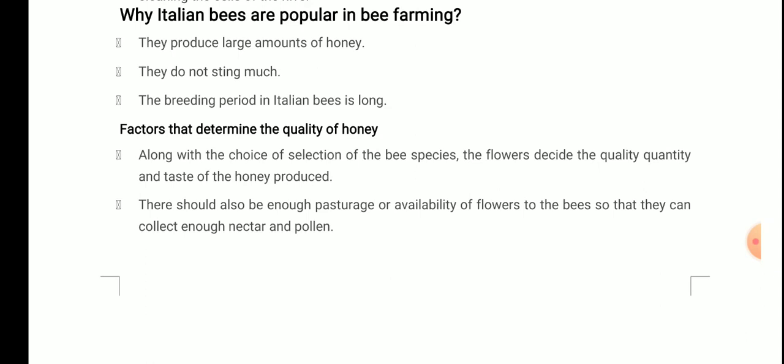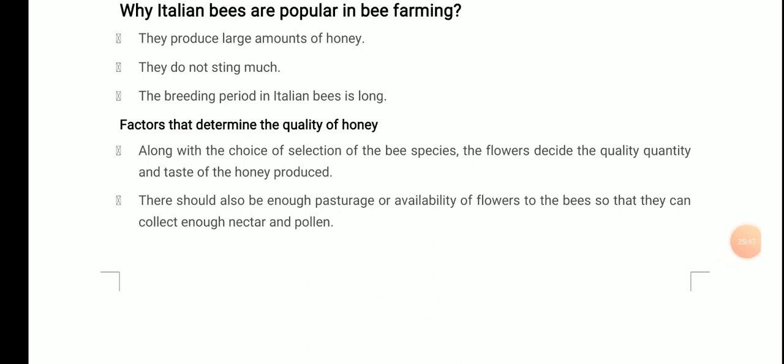The factors that determine the quality of honey, the honey that is produced from the bee. Along with the choice of selection of the bee species, the flowers decide the quality, quantity, and the taste of honey produced. Why? Because the bees fly and suck the nectar from the flowers. There should also be enough pasturage, or availability of flowers, for the bees so that they can collect enough nectar and pollen. Definitely, they need a good amount of flowers because it is their food, so that they can produce enough honey.